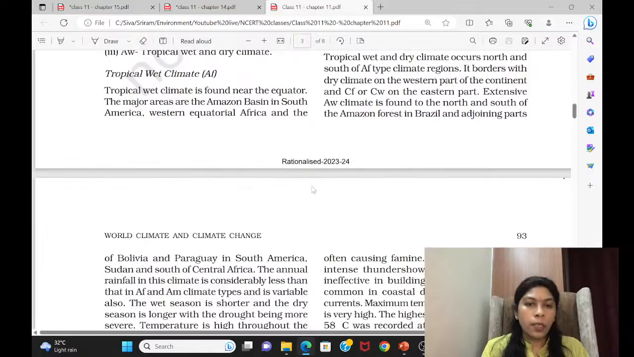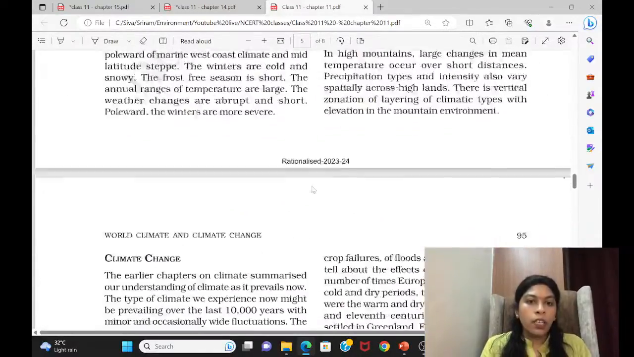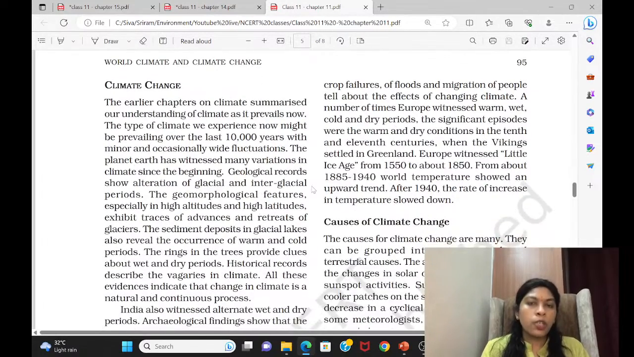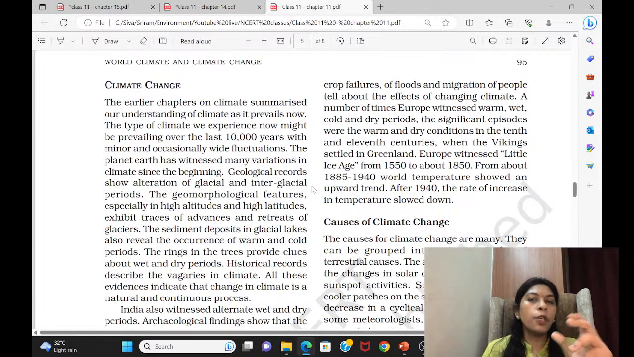Come to the last section, climate change. Although we are doing only natural vegetation, since we are doing it class wise, I cannot skip this. I cannot bring this after 12th standard, so I have brought it here. We will just do a reading. It's just an intro in the 11th standard NCERT, it looks like an intro class.